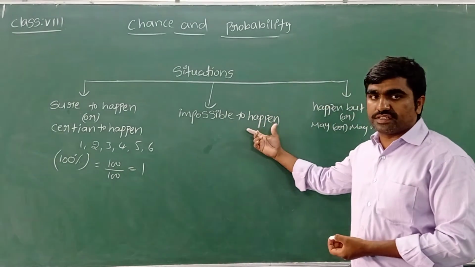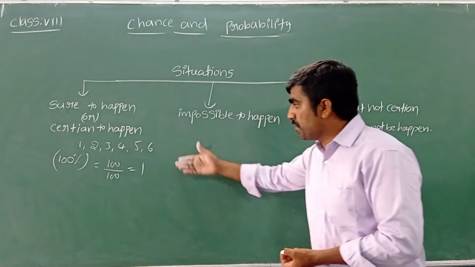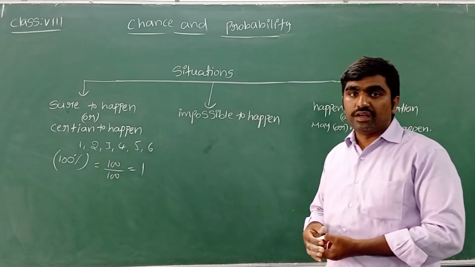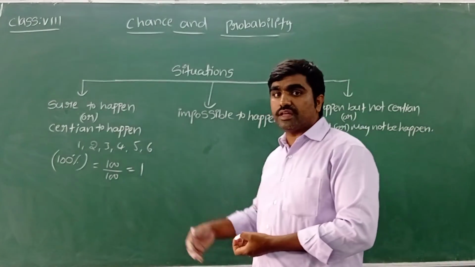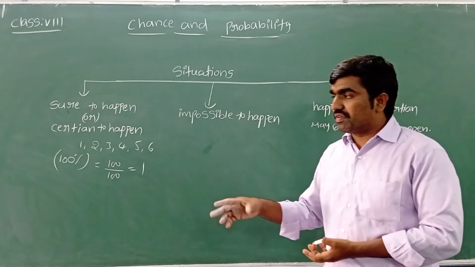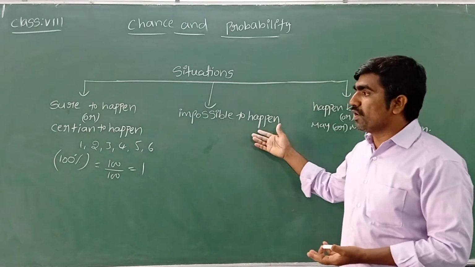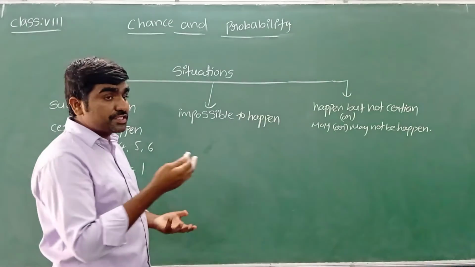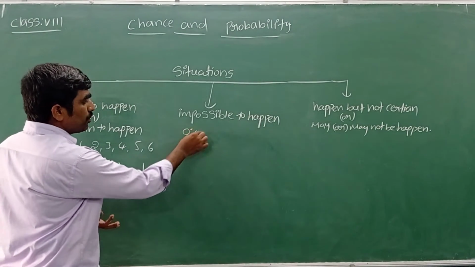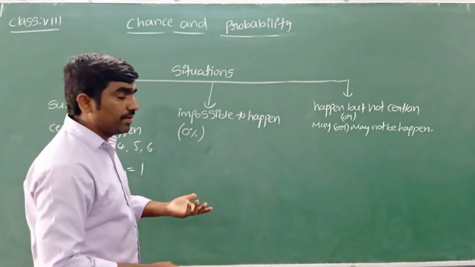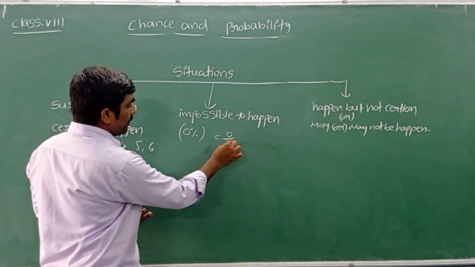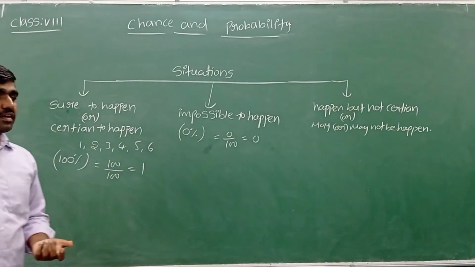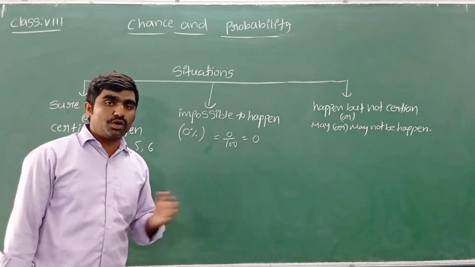Throwing a dice, these are the possible outcomes. Now I want an event which is more than 6. What is the probability of getting a number more than 6? Sir, throwing a dice, we can't get more than 6. It is an impossible event. There is no chance of that particular event happening. If there is no chance, that means there is 0% chance. So 0% I can write as 0 by 100, and 0 by anything is 0. The probability of an impossible event is 0.